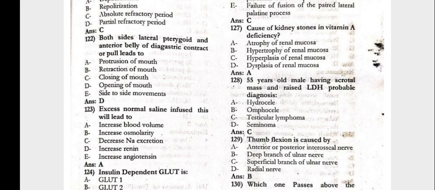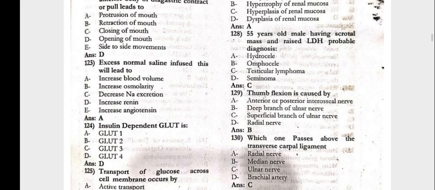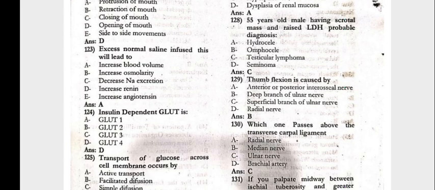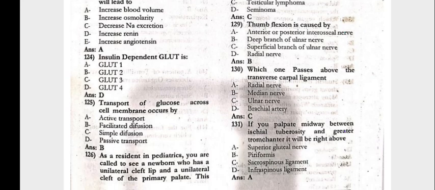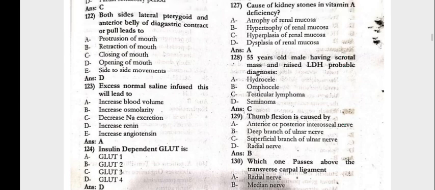Excess normal saline infused, this will lead to the increased blood volume. 1 to 4, the insulin dependent GLUT4, the transport of glucose across the cell membrane occurs by the facilitated diffusion. 1 to 6, as a resident in the pediatrics, you are called to see a newborn who has the unilateral cleft lip and unilateral cleft of the primary palate.